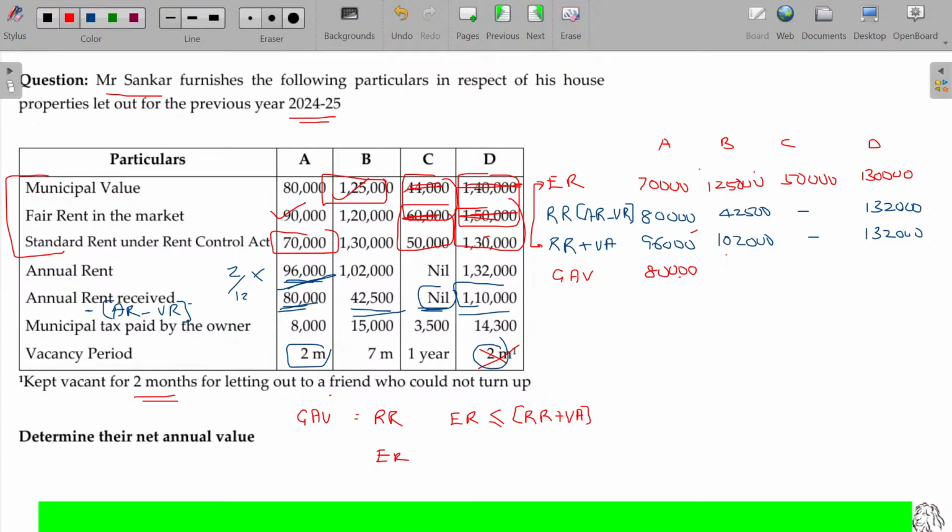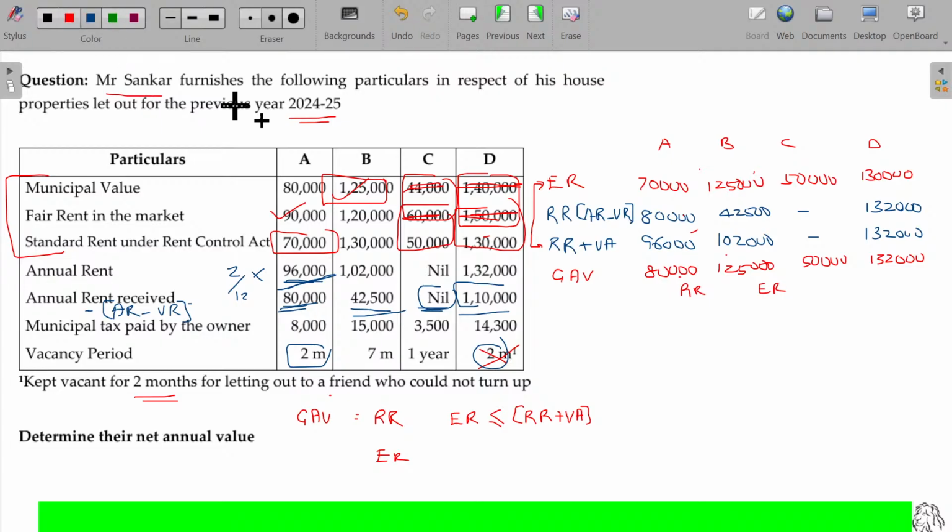This is not higher than this one, so it is cheating. So automatically I will take 1,25,000, the expected rent. Here rent received, here expected rent. In this case, you cannot argue that it remained vacant for the full year; unless you prove it, you cannot claim the deduction. So you have to take the entire 50,000 rupees. In the last case, it's not a genuine vacancy, so you have to take the full value 1,32,000. You are not allowed to deduct this.